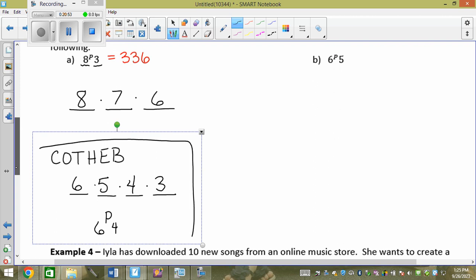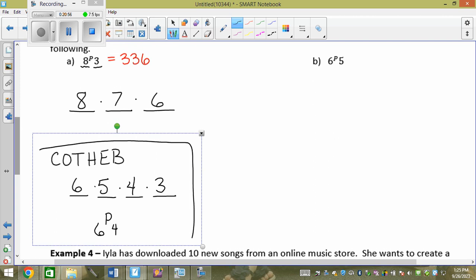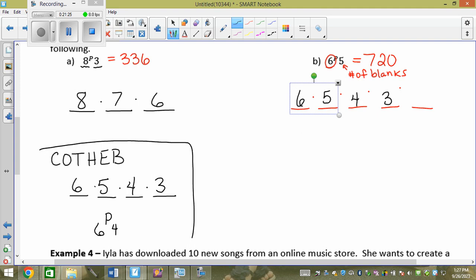So I want you to get the answer to 6P5, and I want you to show me how you would do it with the blanks. What's the answer to 6P5? 720. How many blanks would I have if I represent with the fundamental counting principle? 1, 2, 3, 4, 5. So this is the number of blanks, and then this is the total, right? So I start there, I have 6, 5, 4, 3, 2, which is 720.